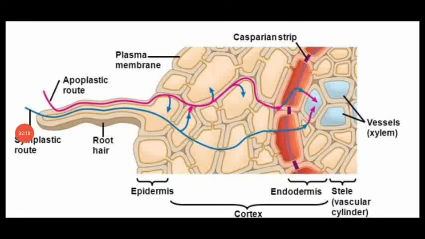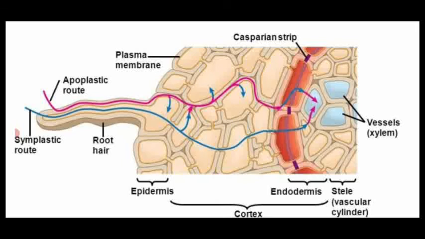Dear students, this is another diagram showing the apoplast pathway and symplast pathway. This is the internal structure of the root region. The outermost layer is the epidermis. The epidermis has fine, thin, slender, hair-like outgrowths called root hairs.